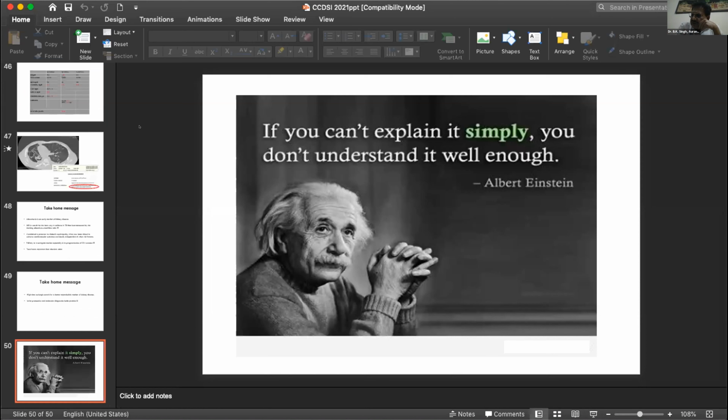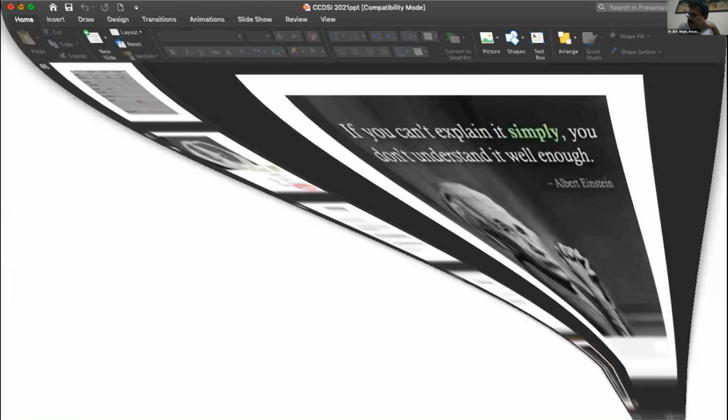Excellent talk, Harshvardhan. Now the house is open for a few questions. One question I have in mind: 50% of cases of diabetic kidney disease have no proteinuria or no albuminuria. So what could be the reason behind it? Why did these 50% of people not develop proteinuria or albuminuria? What could be the reason?